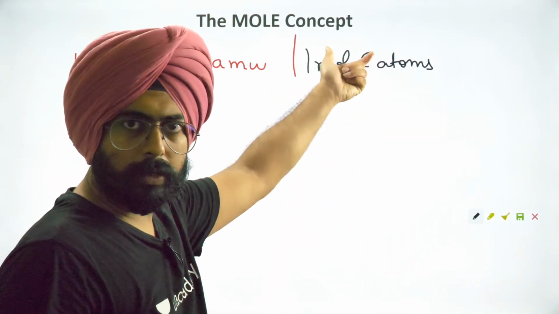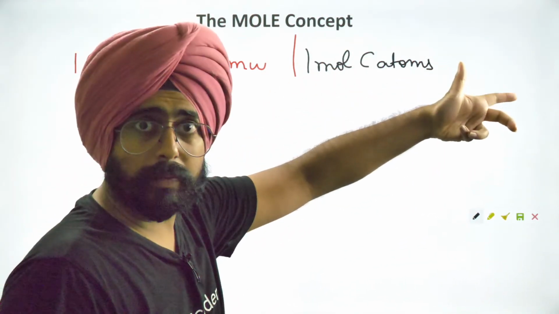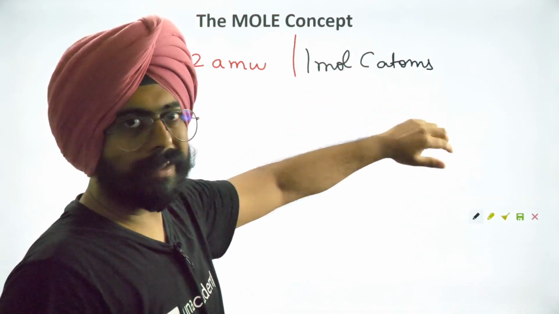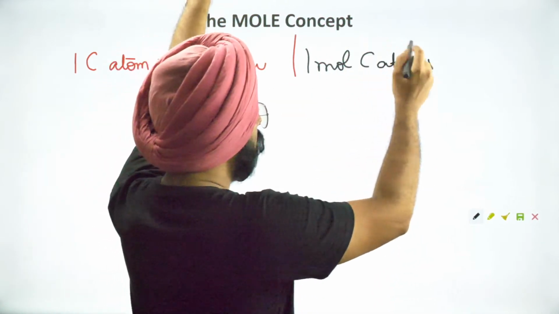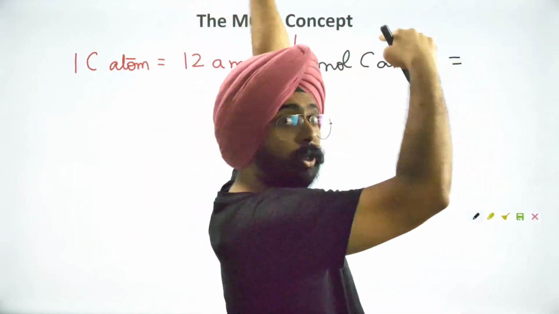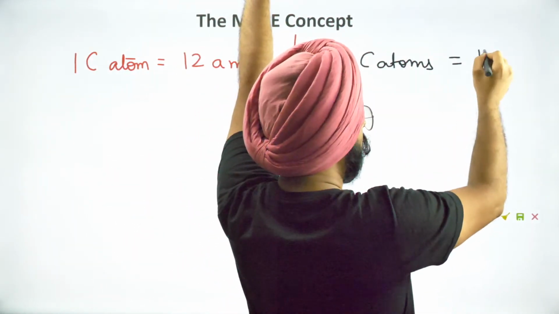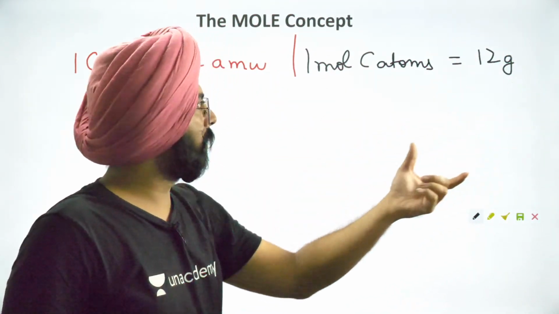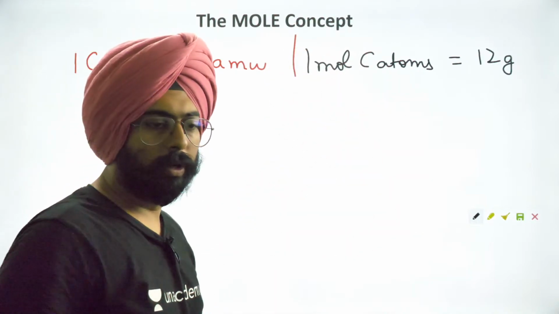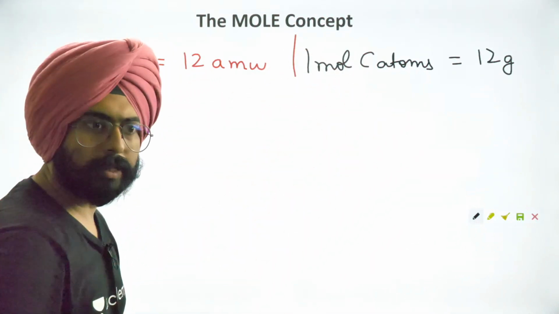Now we know what mole is. Mole is just a number. Dozen carbon atoms means 12 carbon atoms. 1 mole carbon atoms means 6.022 into 10 to the power 23 carbon atoms. The weight of 1 mole of carbon atoms, as we just learnt, as we just derived, is 12 grams. Yeah, the box itself we took was 12 grams, and the number that came out of it, we called it 1 mole. So this is something that every one of us understands.